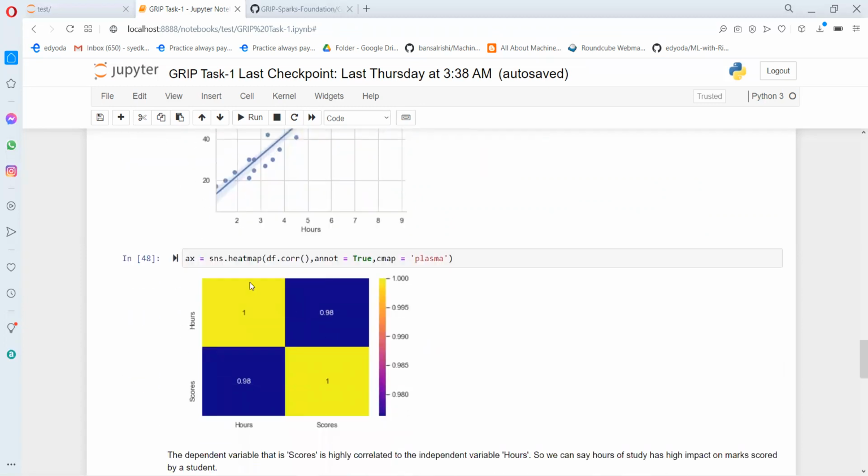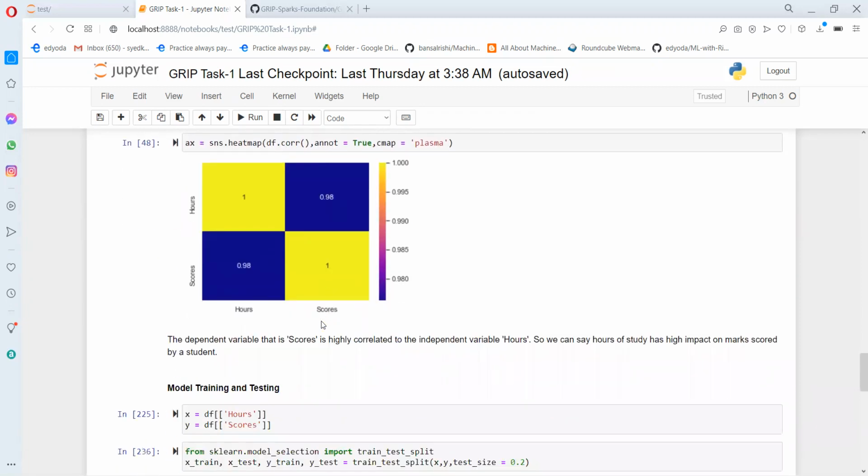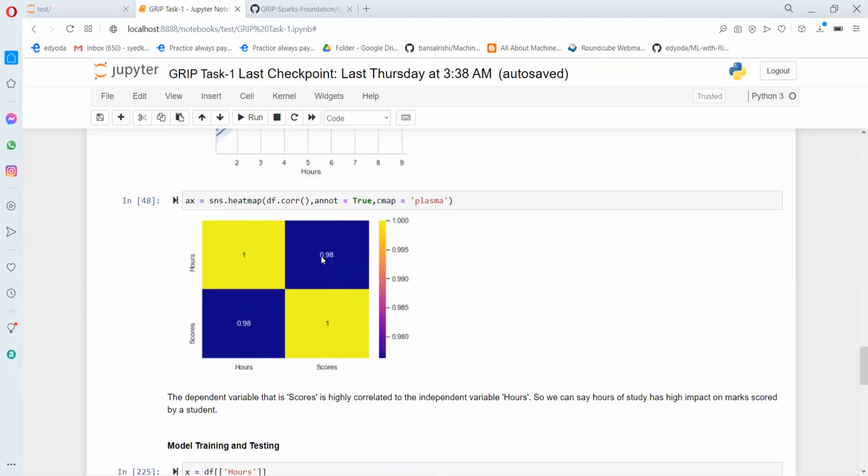And let's proceed with our correlation matrix. It shows how our independent variable is correlated to our dependent variable, which is 98%, which is a good score. With this, we can say that the number of hours a student is studying has a greater impact on how much score he will get in the exam.